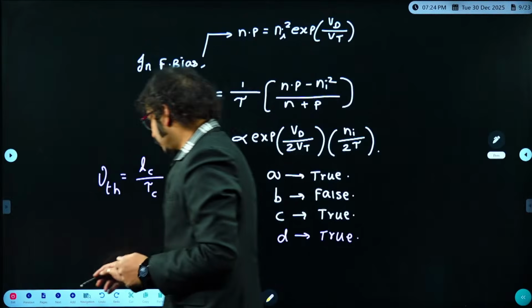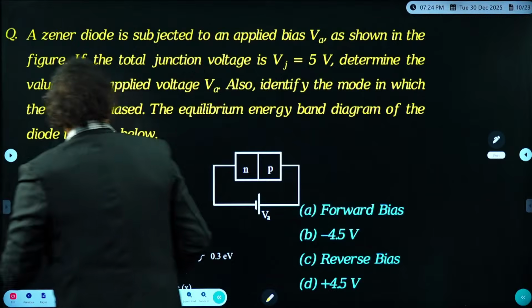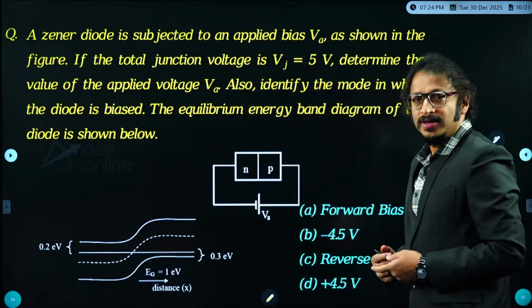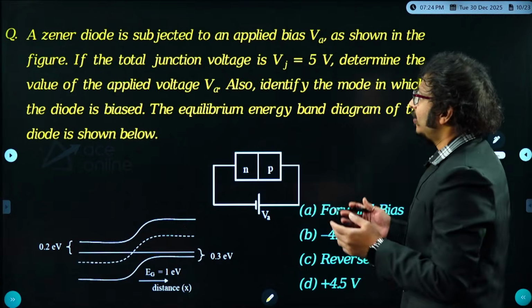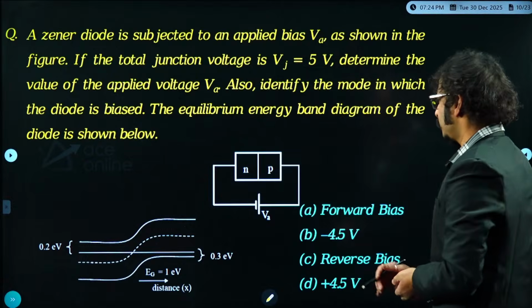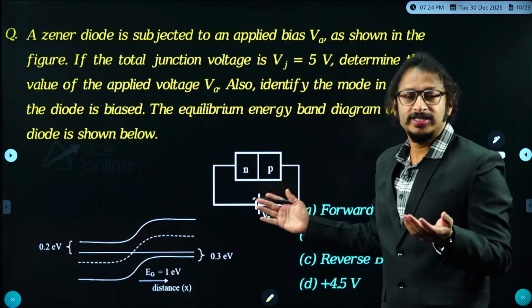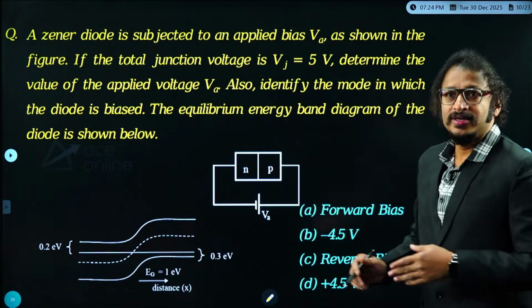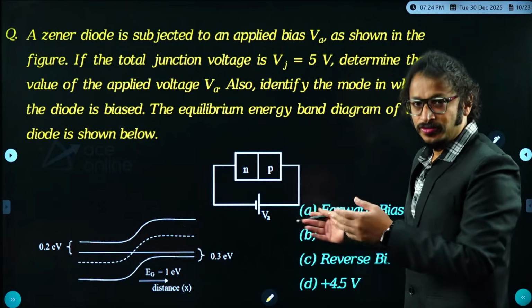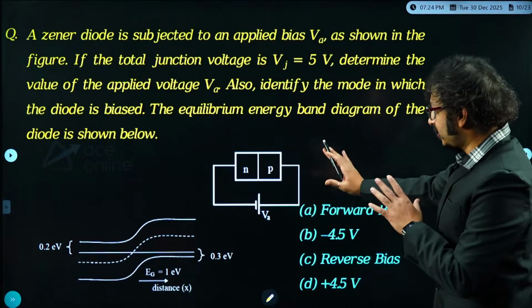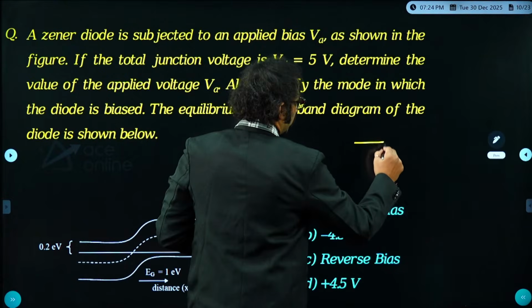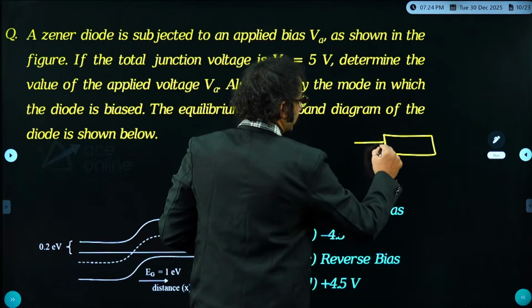Right. Anyways, thank you so much, dear students. Let's enter into the second question. Have a look carefully, my dear boys and girls. A Zener diode is subjected to an applied bias VA. Okay, this is examiner specified, it is a Zener diode, and is subjected to the applied voltage VA as shown in the figure. First of all, by seeing the statement, this is the PN junction examiner has specified.